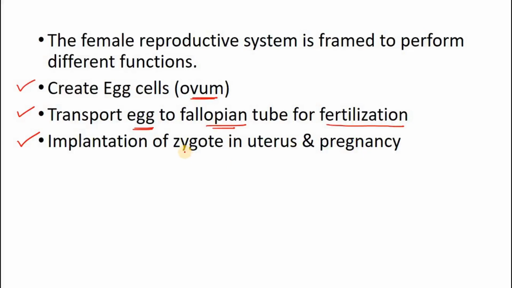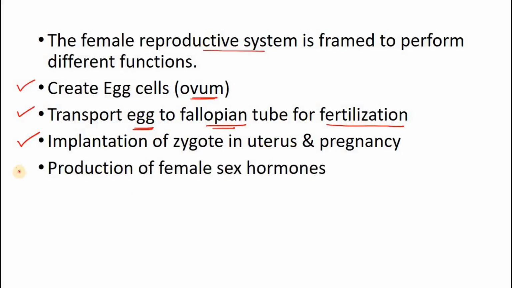You may think, what is a zygote? I think we talked of this word in a previous video, but still we'll see it. Uterus is a new term for you. We'll definitely see what that means. Fallopian tube is definitely a new word for you. And pregnancy, I'm sure you all know the meaning. And implantation, that's also a new word. Implantation means fixing of the zygote in the uterus, and that would result in pregnancy, and the child would grow in the mother's uterus, or we can say womb. So the female reproductive system is responsible for that also.